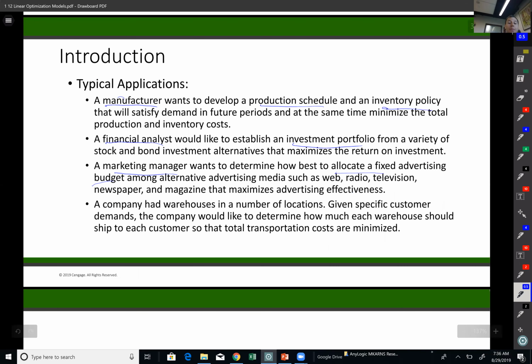Amazon also uses linear optimization models for their warehouses. How should they organize their warehouses? How many locations should they have? What should those locations be? Which location should serve which customer? These are very important questions for companies, and linear optimization models can help companies answer them.